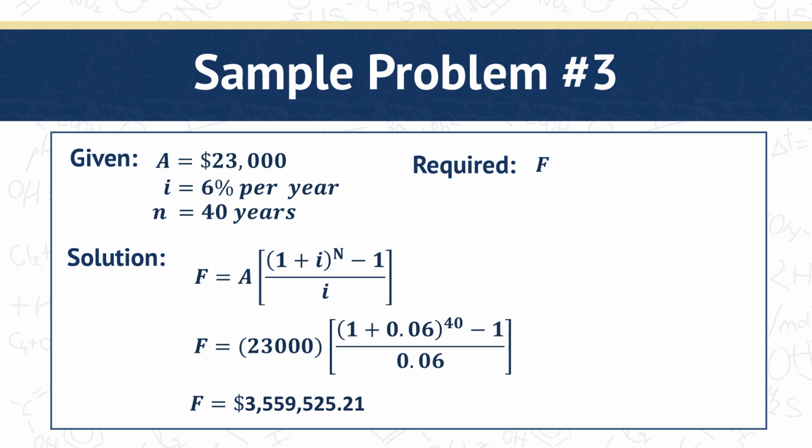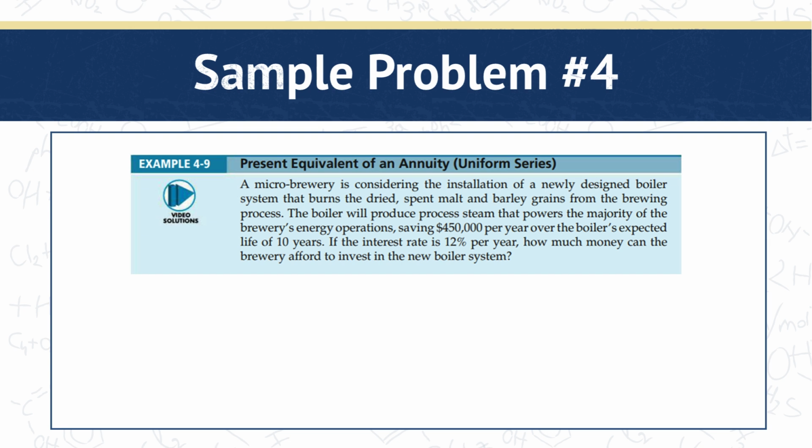We substitute the values: 23,000 multiplied by (1 plus 0.06) raised to 40 minus 1, all over 0.06. And we have a value of $3,559,525.21. Let us move to the next problem.